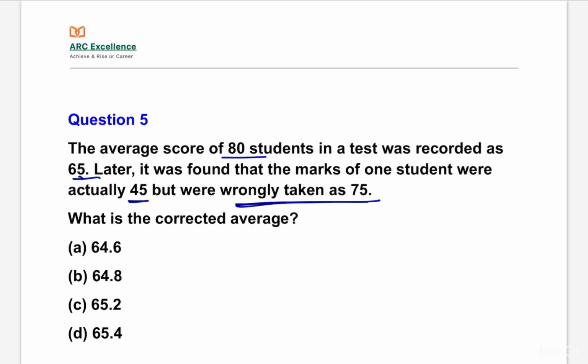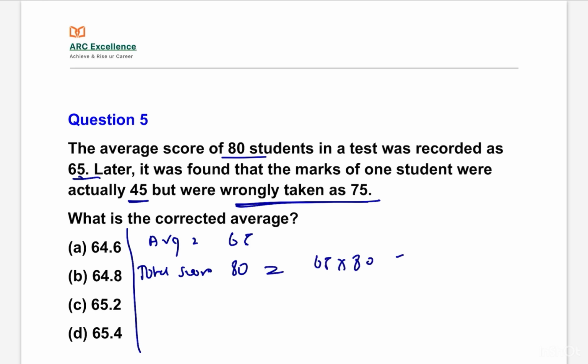Earlier the average was 65, but one of the students' marks was taken as 75 instead of 45. We have to find the corrected average. First we solve for the total score of 80 students. Here the average score is given, that is 65. Total score of 80 students is 65 into 80, that is equal to 5200.